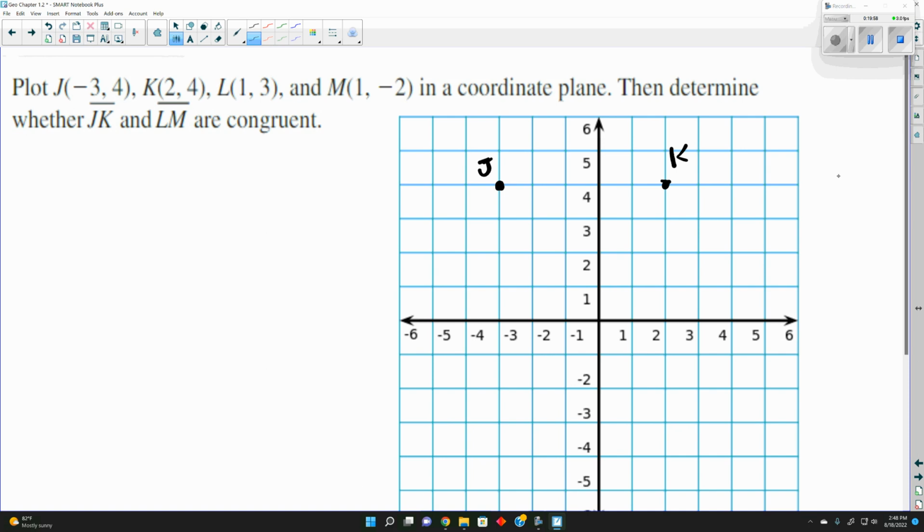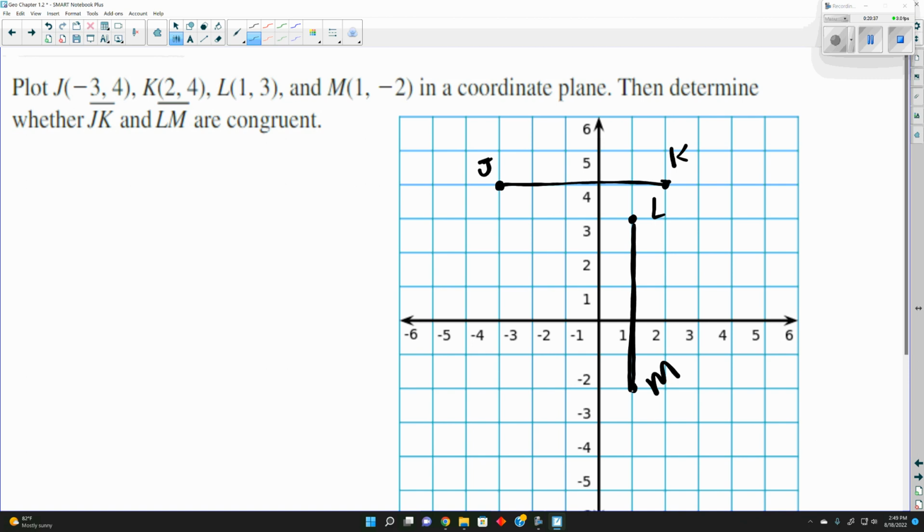So J to K, we have a straight line here. Now we can look at point L, which is over 1 and up 3. And M is 1, negative 2, so over 1, down 2. Any questions on how we plotted these here? Hopefully this is a refresher for what y'all did in Algebra 1, because I believe y'all plotted points in Algebra 1, 8th grade math. Y'all plotted points before. Okay.